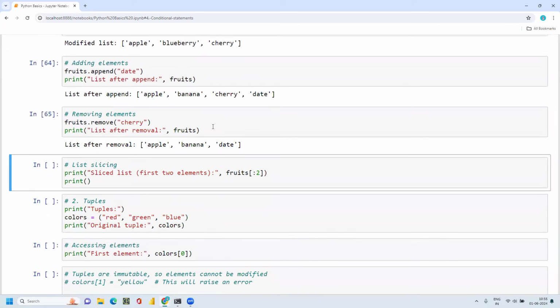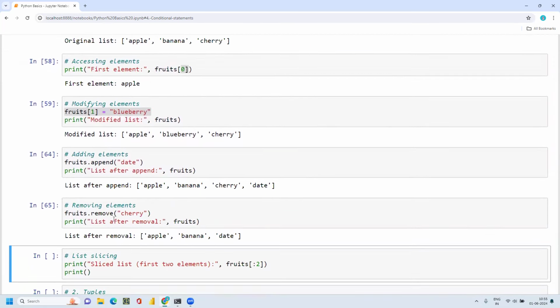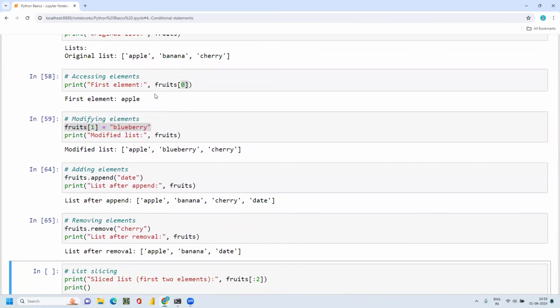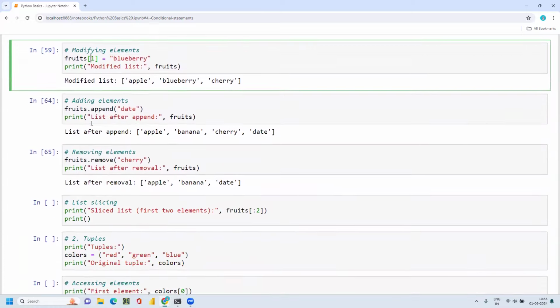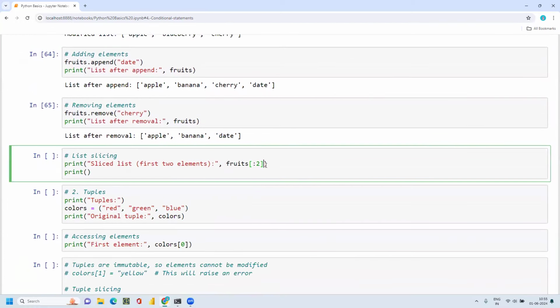Okay. So this is how you can add a new element to the list, remove an element from the list, or get the desired elements from the list with indexing. And this is slicing. I have hundreds of elements in my list, and I just wanted a slice of the entire list.